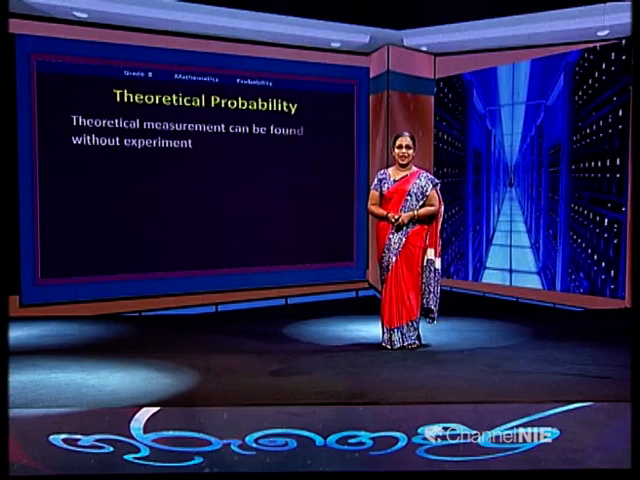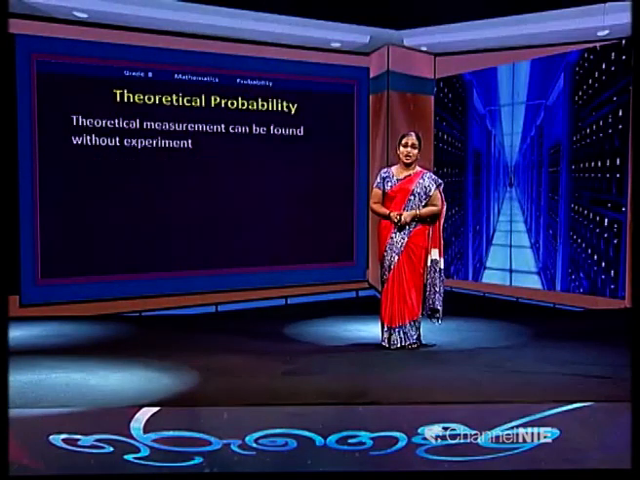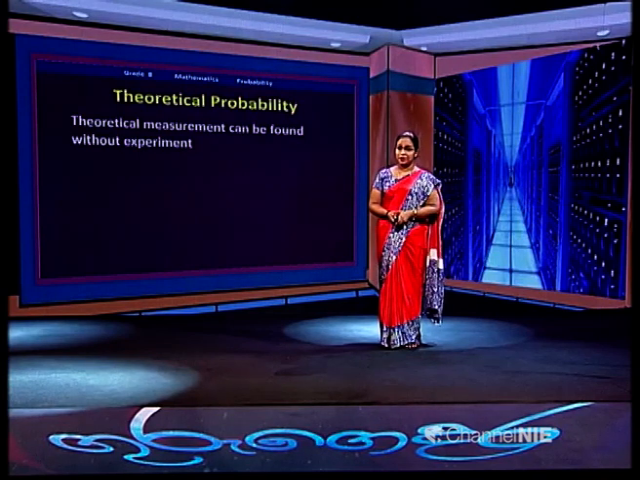The first thing is theoretical probability. Can you read it with me? Theoretical measurement can be found without experiment. Is it clear? Without experiment. It means we are going to find the theoretical probability according to things we already know. We are not going to do an experiment. According to our knowledge or previous things that we know, we are going to find the probability. That is the theoretical probability.